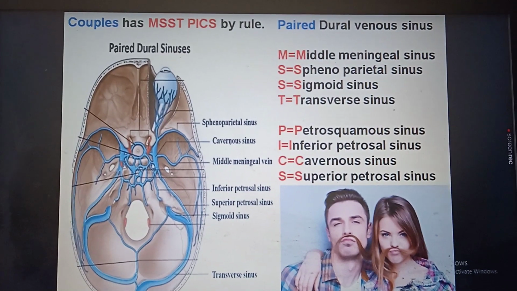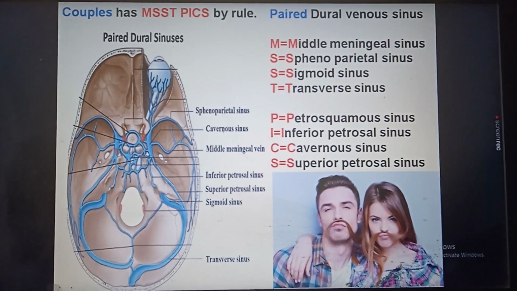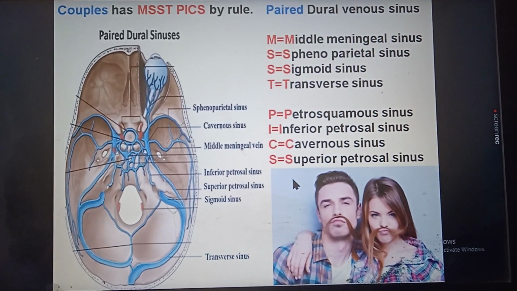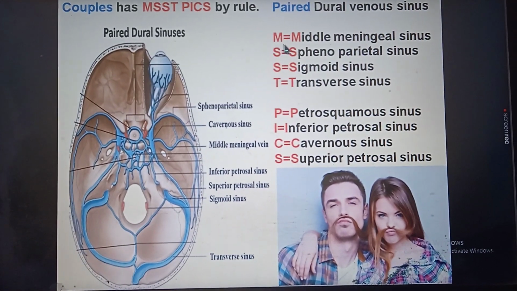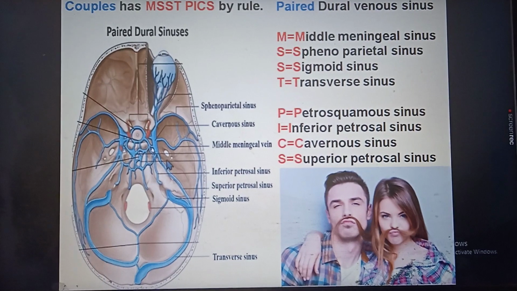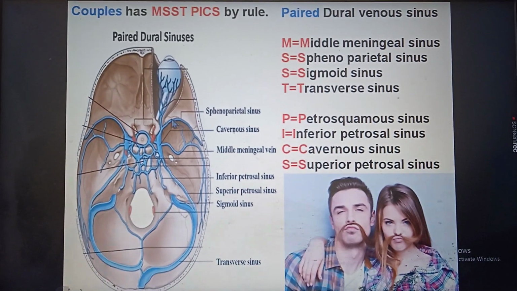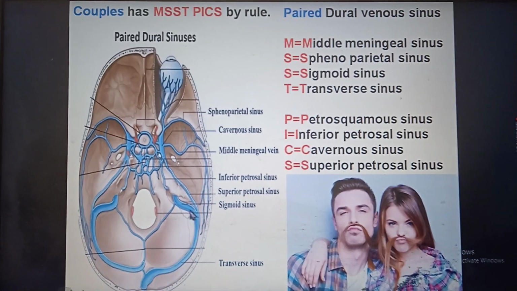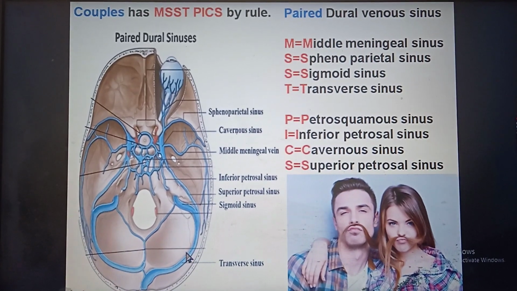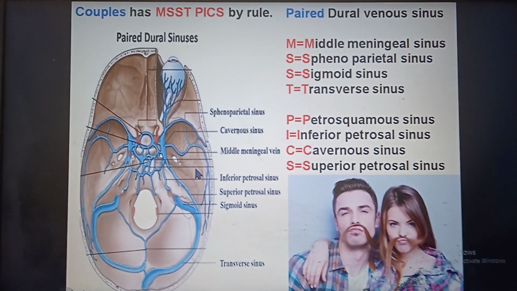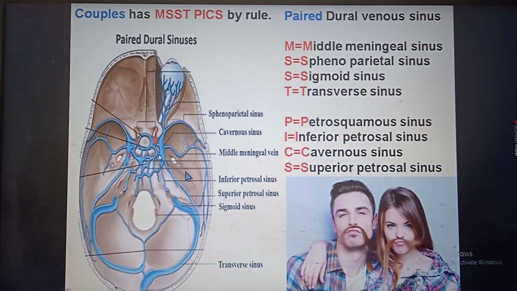Couples must pecs by rule. Look at this couple. So MUSTPECS. This is the mnemonic for the paired dural venous sinuses, which are 8 in number. M, that is middle meningeal sinus. S for sphenoparietal sinus. S for sigmoid sinus, except here. T for transverse sinus. These are the transverse sinuses. P for petrosquamosal. Here lies, not shown here, the petrosquamosal sinus.